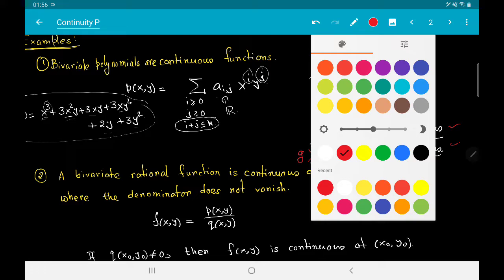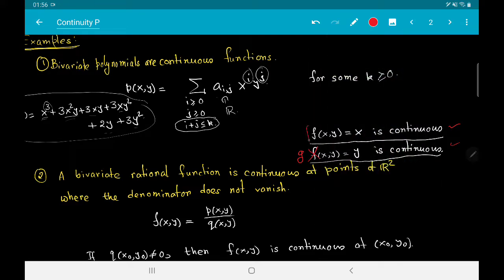To show that this function is continuous, you start with any sequence (xn, yn) that converges to a point at which you want to check continuity of f. I have taken this point to be (x0, y0). What does it mean to say that (xn, yn) converges to (x0, y0)? It simply means that xn converges to x0 and yn converges to y0.